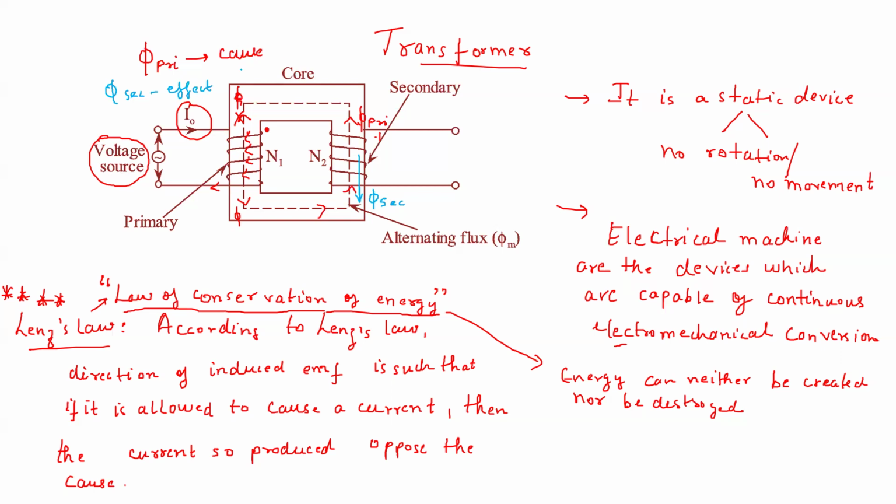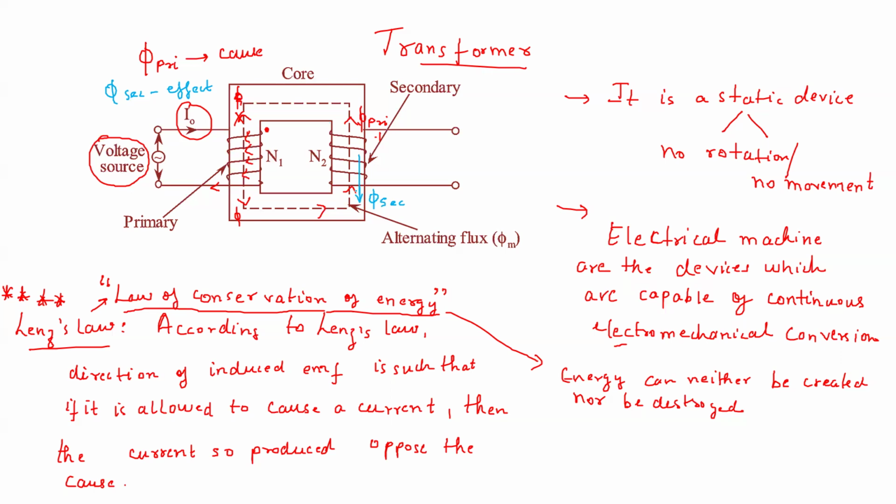Like suppose you are moving your car. What will be opposing the motion of the car? It will be friction, right? There is friction when the car is moving, because friction is the effect and it is opposing the cause. Similarly here also, the secondary winding flux which will be produced should oppose the primary flux, which is the main flux.